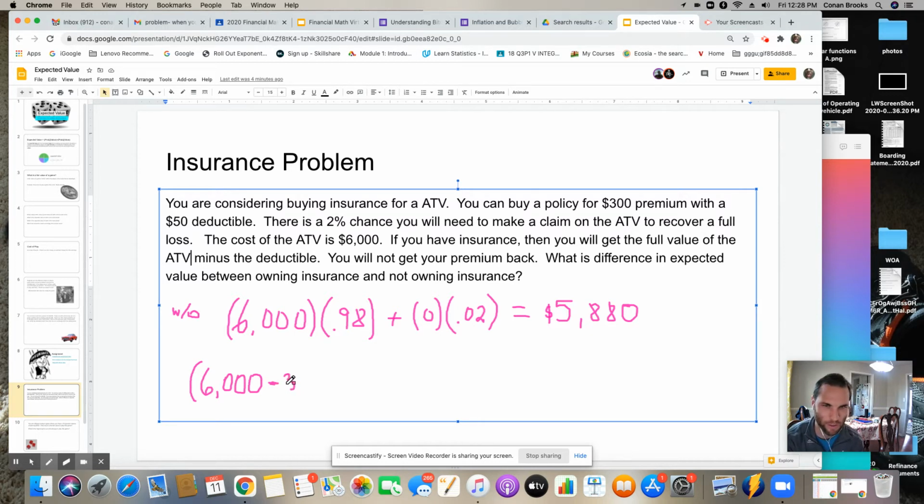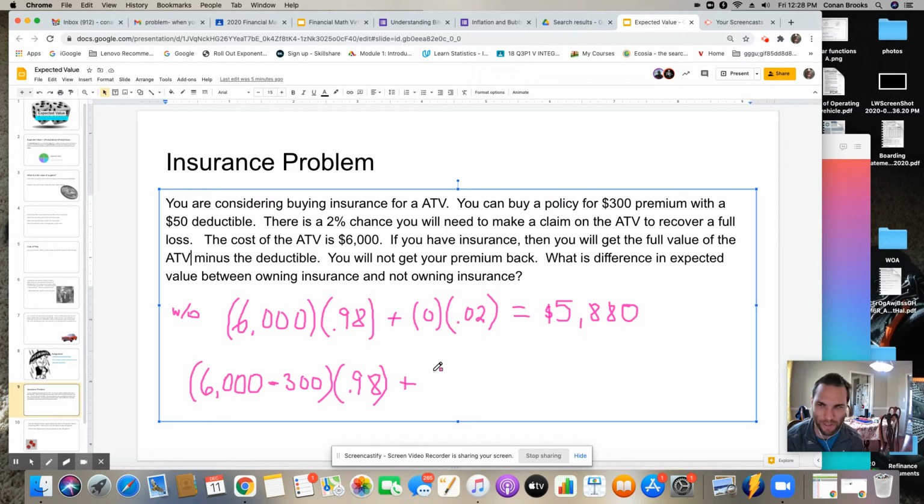Essentially, it costs you $300 to keep that ATV because of insurance. And that is going to be a 98% chance that it's not wrecked. So that's the probability of not wrecked with insurance. It does drop the value down because you're paying for the premium, but you'll see that we kind of mitigate the loss over here.